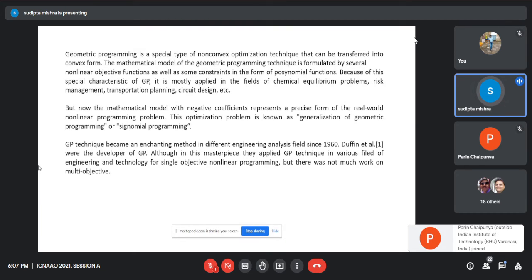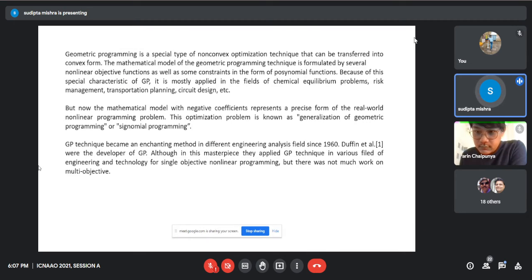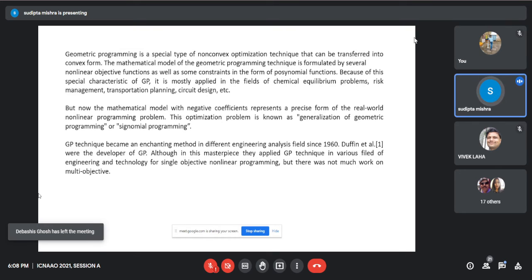Mathematically, geometric programming consists of several nonlinear objective functions as well as constraints in the form of posynomial functions. A posynomial function is a special type of polynomial in which the coefficients of variables are positive real numbers, and exponents of variables can be any real number. Because of this special characteristic of GP, it is mostly applied in the fields of chemical equilibrium problems, risk management, transportation planning, circuit design, etc.